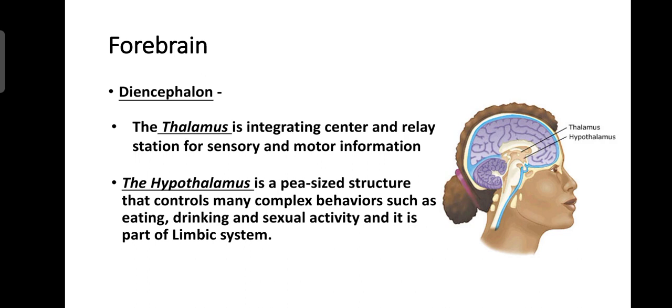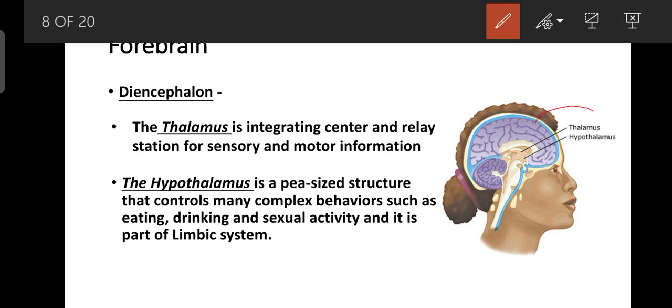Now we discuss the second division of the forebrain. This is the diencephalon. Diencephalon is made up of thalamus and hypothalamus. As you see in this picture, this is the thalamus and hypothalamus.